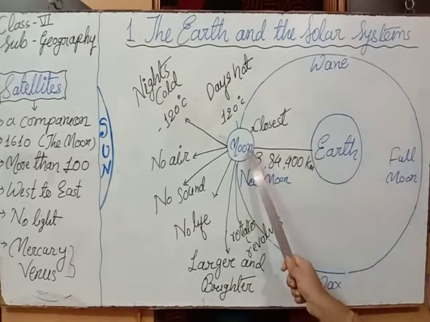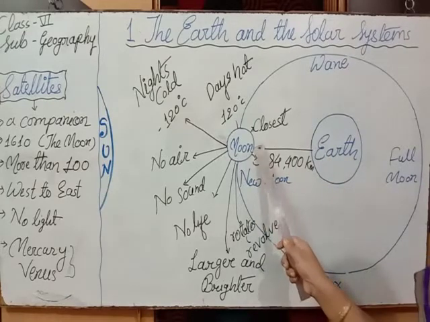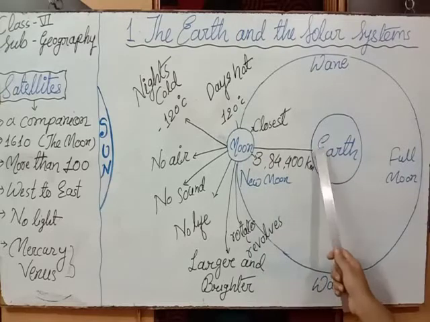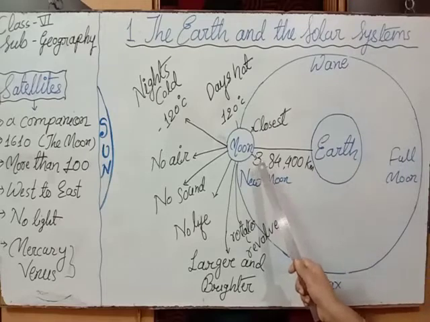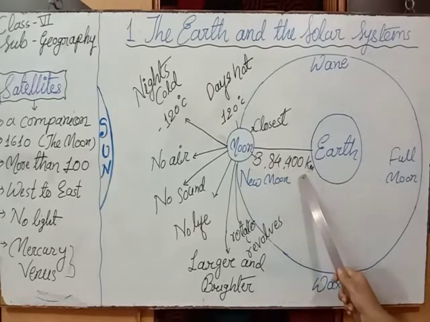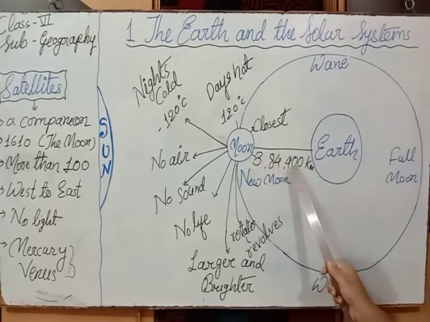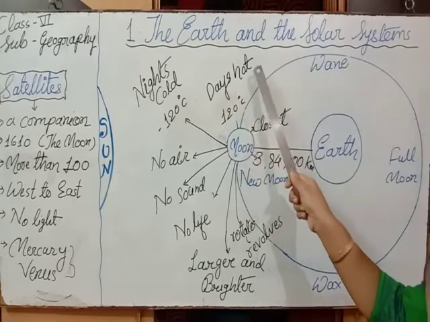If we see the moon, it is the closest to the earth. The distance of the moon from the earth is approximately 3,84,400 kilometers. If we see the temperature of the moon, during days it is very hot.